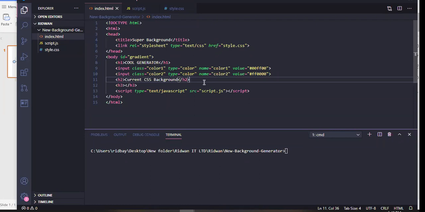So let's say on this project now, let's make some changes. Let's say we have this title here, current CSS background, and I think this English is not right. Let's say I want to change this, so I can just go here and make some changes. I'm going to change this to, this is the background. Yep. So let's say I made this change and I press Ctrl S just to save this file.